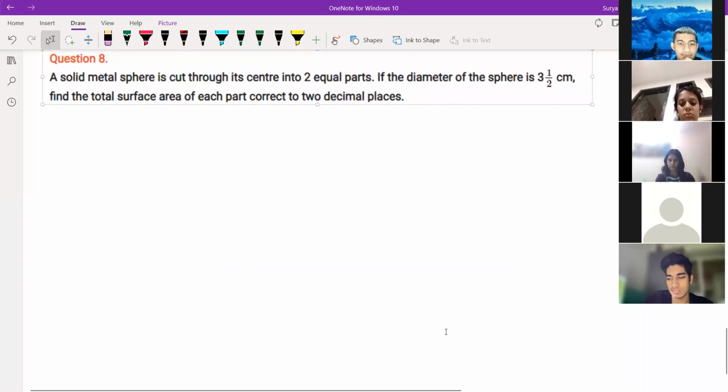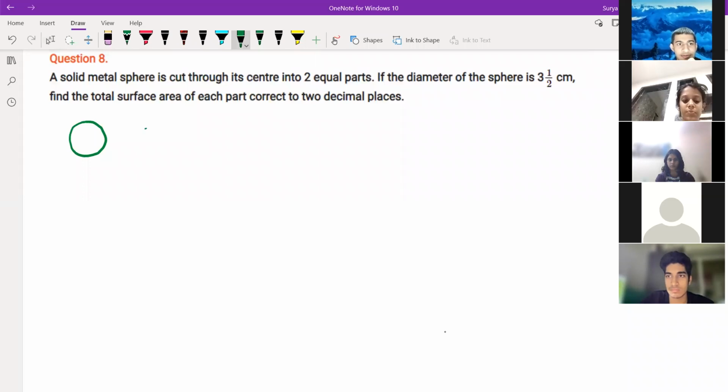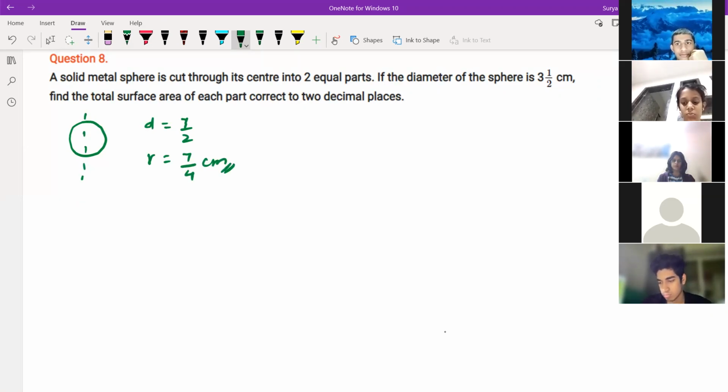A solid metal sphere is cut at the center into two equal parts. If the diameter of the sphere is 7 by 2 centimeter, the solid sphere is cut into two equal parts. So the diameter is given as 7 by 2, so the radius is equal to 7 by 4 centimeter. We have to find the total surface area of each part.